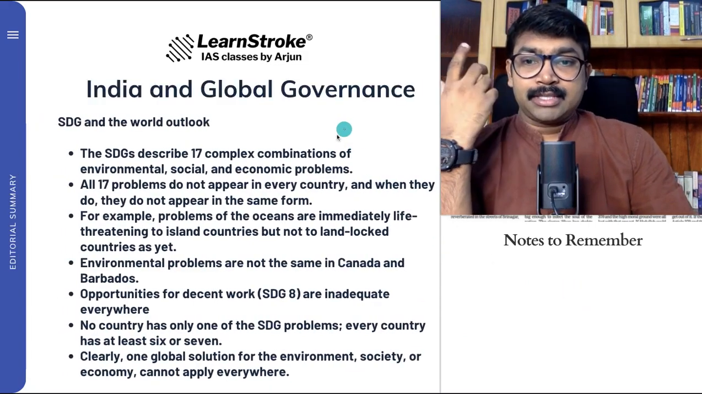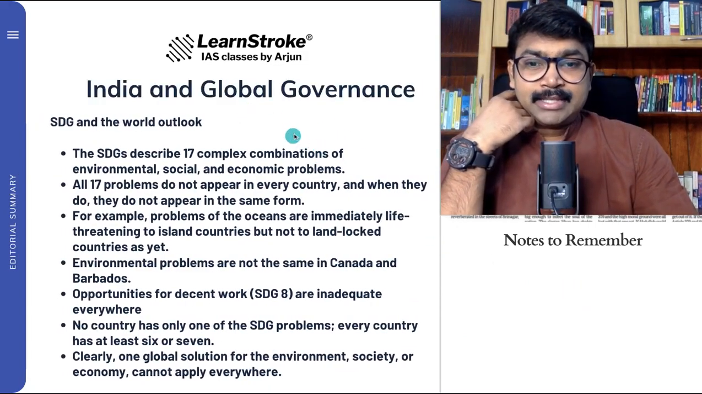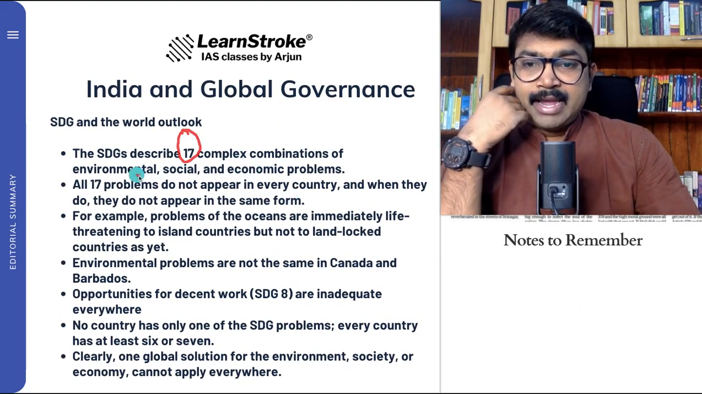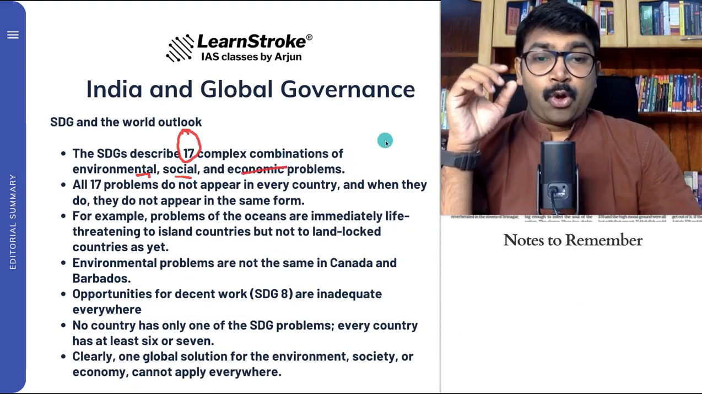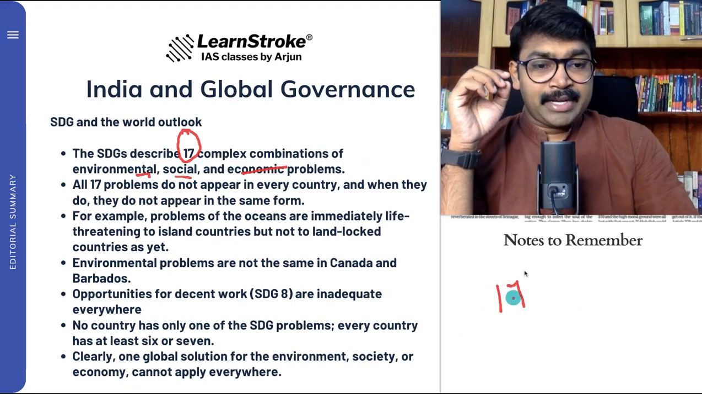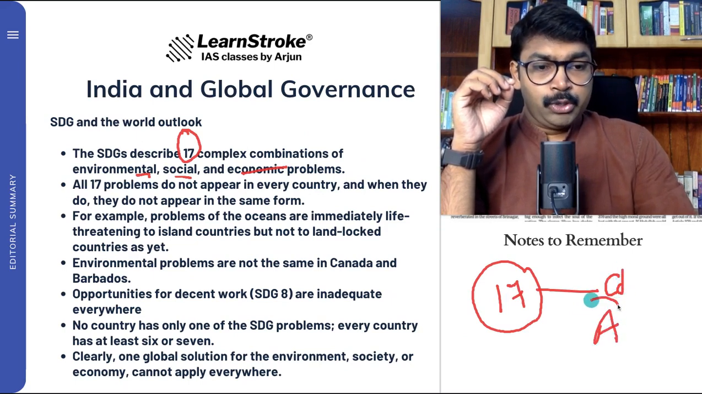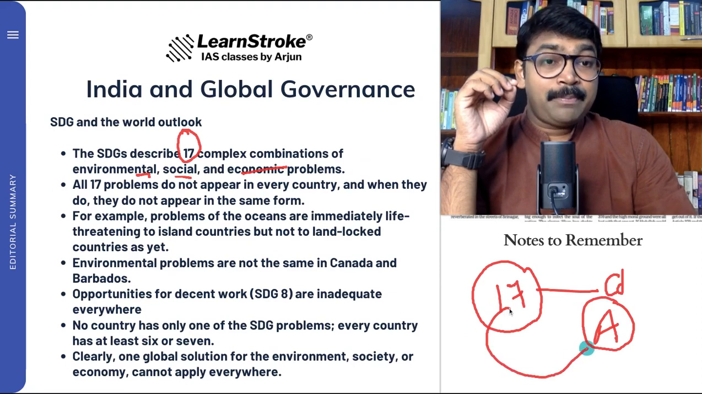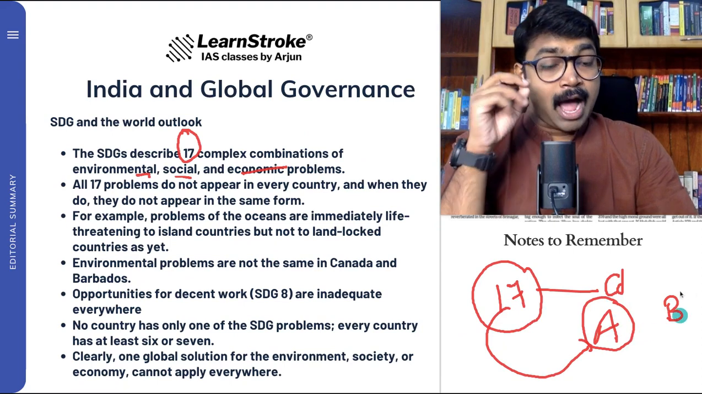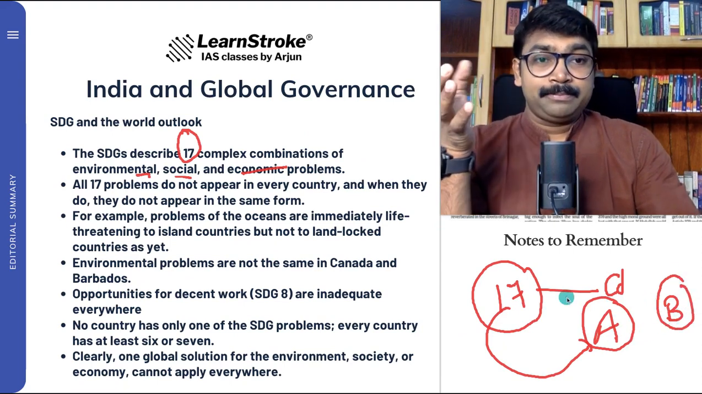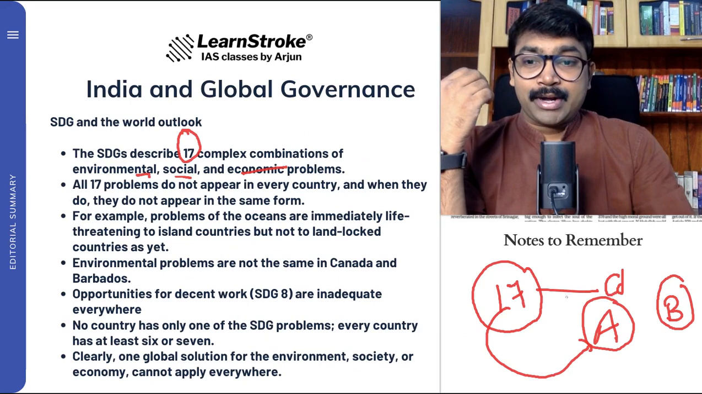Regarding this, SDG and the world outlook says that the SDGs describe 17 complex combinations of environmental, social, and economic problems. One important point is that these 17 SDG issues do not apply to all countries. Imagine there is a country called A. You do not believe that all 17 issues are plaguing A. There is another country called B. You do not believe that all 17 problems are a big problem in B. These are small things that you need to understand.